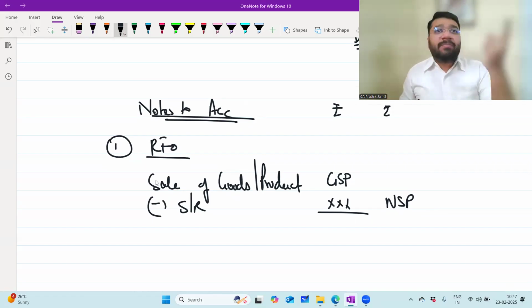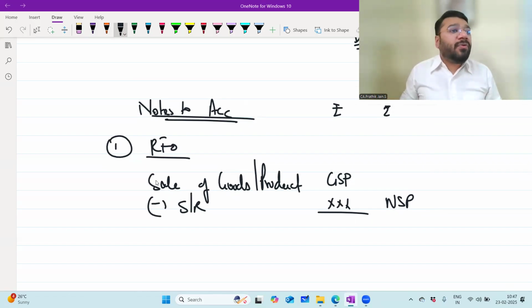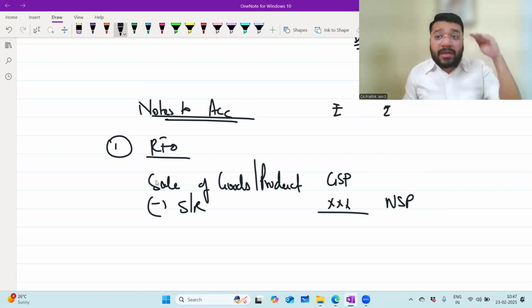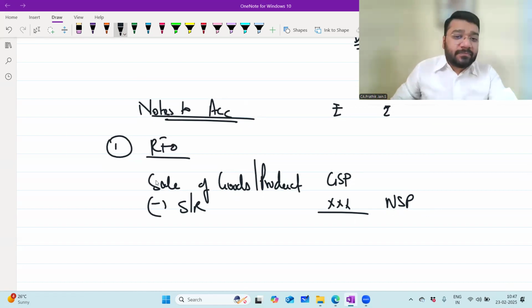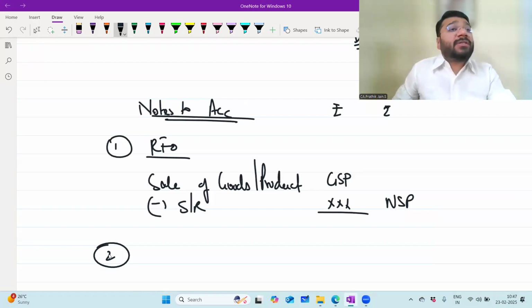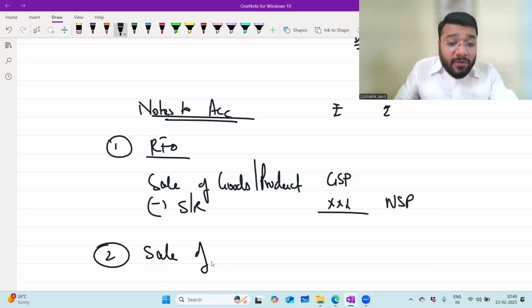I said, 1% of RFO or 1 lakh, whichever is higher. So I'll be doing questions based on that at the end of this chapter. That time we'll understand which product line item I should show and which not. Second is what? Information on sale of your services. Sale of services.